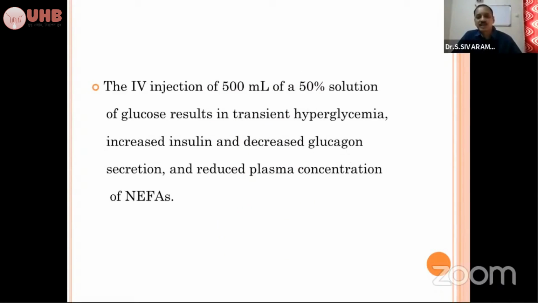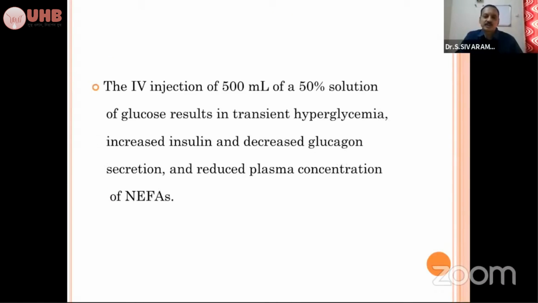As already discussed, the IV injection of 50% solution of glucose will result in transient hyperglycemia, which will increase insulin, decrease glucagon secretion and reduce the plasma concentration of NEFA. As already told, rapid infusion or a larger amount of hypertonic dextrose solution also leads to a transient reduction in the phosphorus level. That you can supplement or correct with oral supplementation of phosphorus or any injectable inorganic phosphorus.